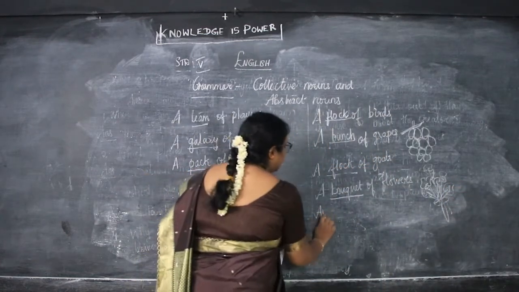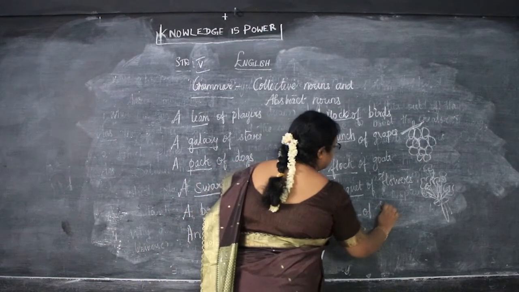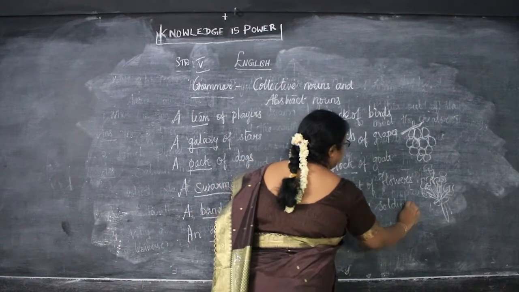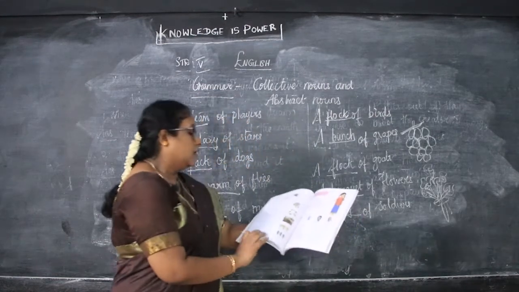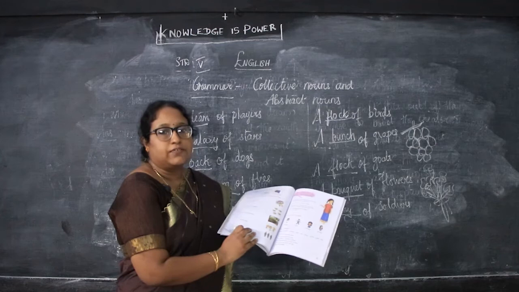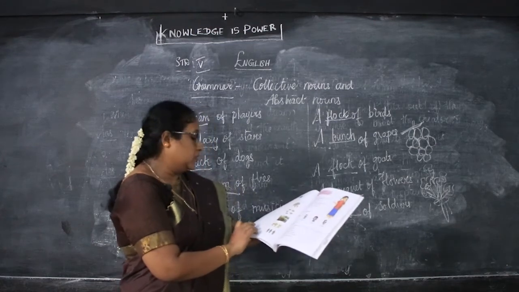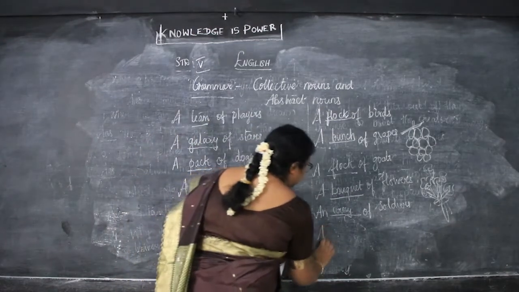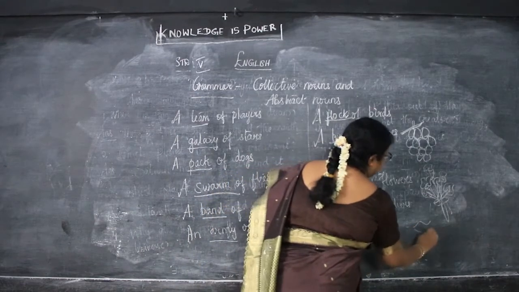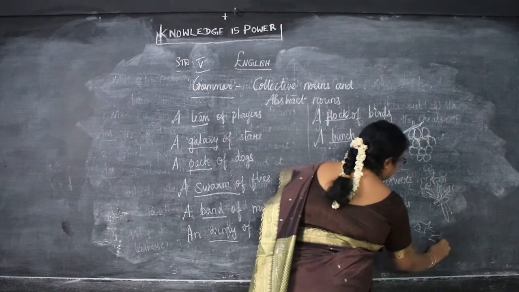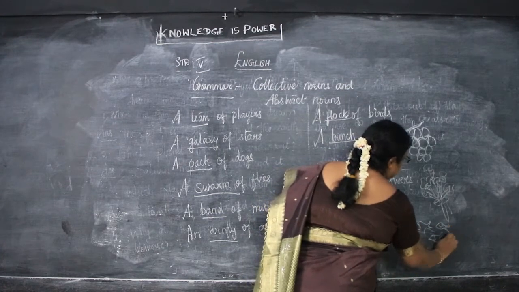Next, an army of soldiers. That is, many soldiers are there. An army. If you have the book, you can easily understand, children. Those who do not have the book, buy it. So next is a shoal of fish. That is, many fishes are there. So see, that is many.